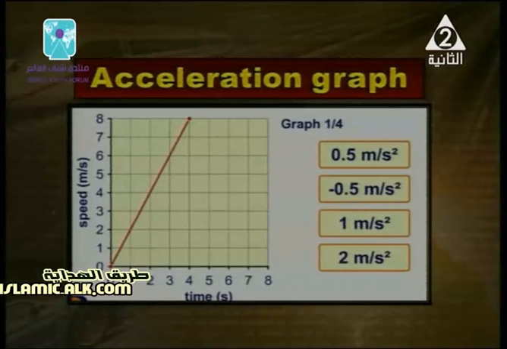Good. 8 over 4. Why do we say that? Because the speed is 8 and the time is 4. Because the last point is at 4, when it falls down to the time axis, it means 4. So it equals 2 meter per second squared. This is acceleration. Now we have different types of acceleration. Maybe positive. Yes, we learned 8 over 4 equals 2, here is a positive number.